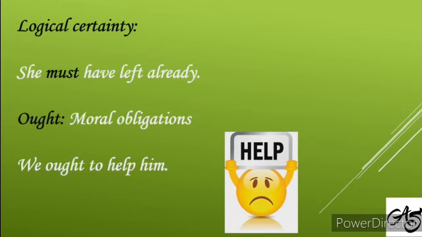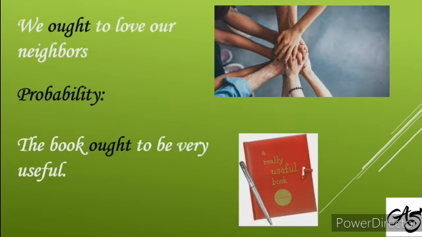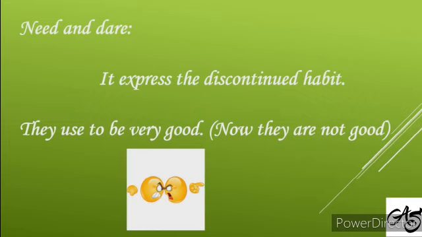And here, logical certainty also. She must have left already. Again, here we will see ought. Ought expresses moral obligation. We ought to help him. We ought to love our neighbors. The book ought to be very useful. Here it is used as a probability.